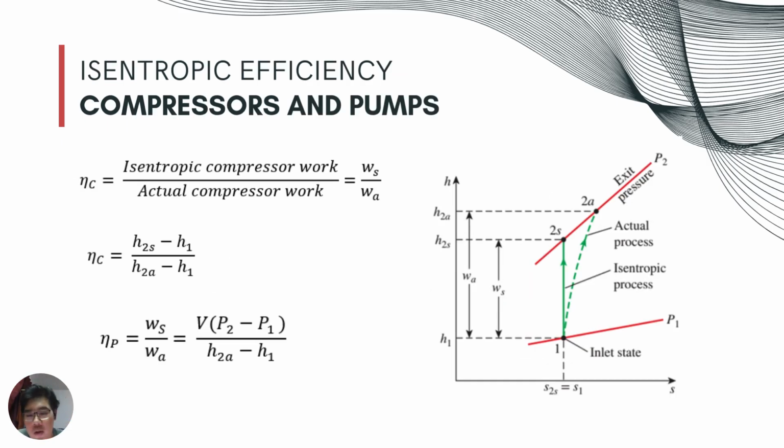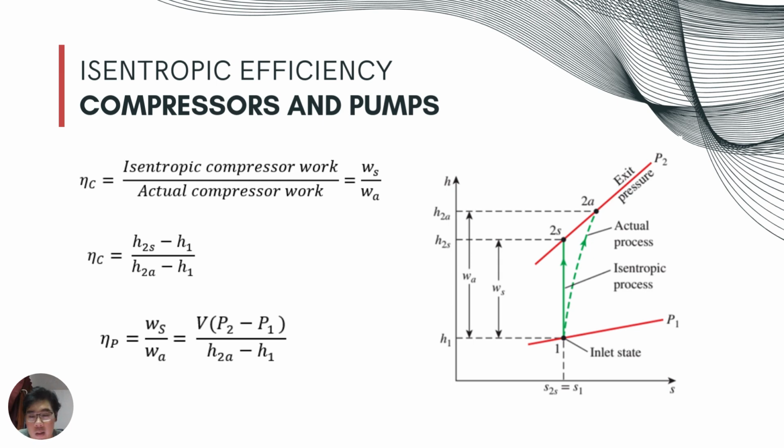And the isentropic efficiency of compressors and pumps is defined as the ratio of the work input required to raise the pressure of a gas to a specified value in an isentropic manner to the actual work. So the formula is eta C equals isentropic compressor work over actual compressor work equals WS over WA. Similarly to the previous one, the work of the adiabatic compressor becomes equal to the change in enthalpy.